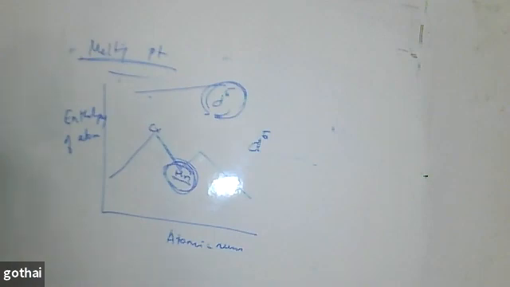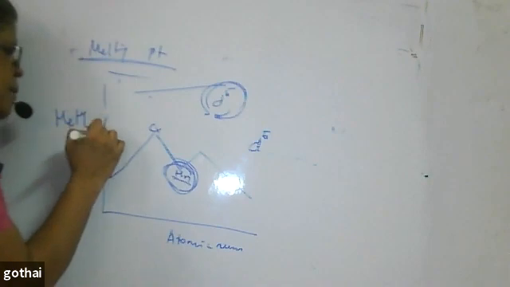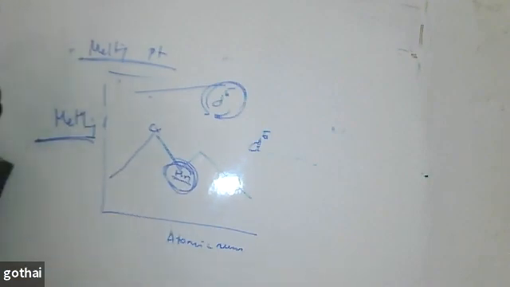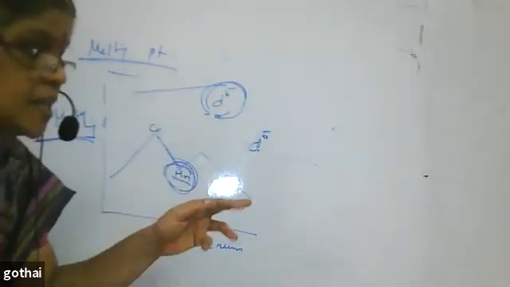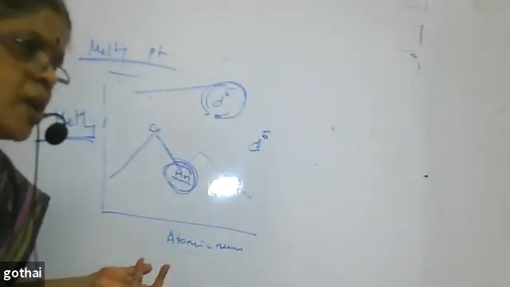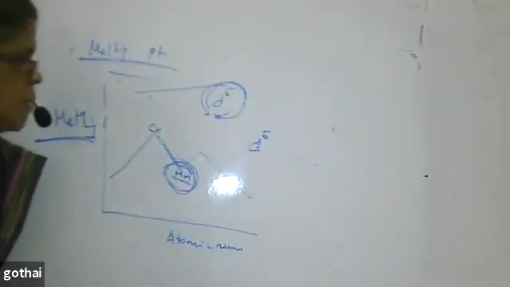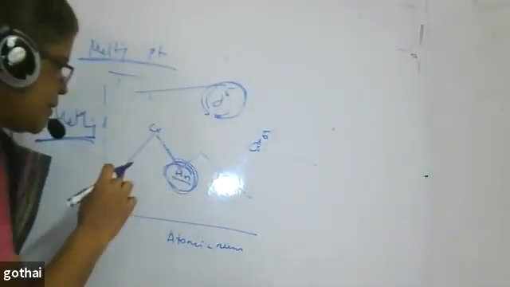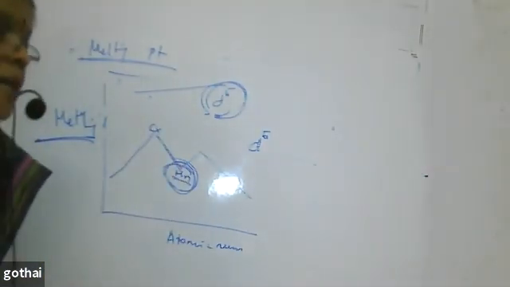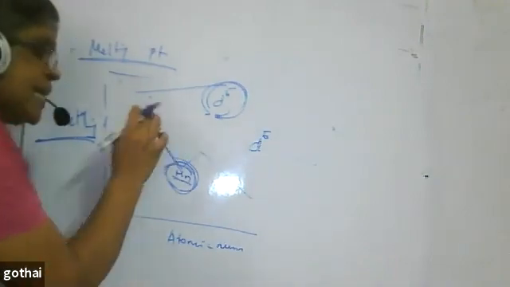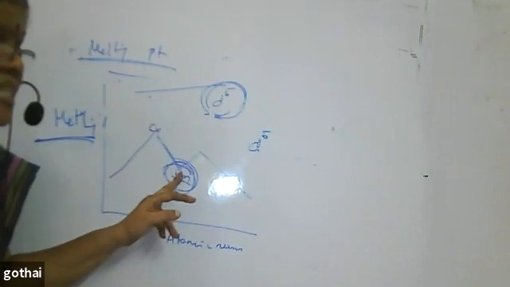Understand? Then this is the same thing when I give for melting point also. Enthalpy of atomization, melting point almost the same. Melting point is nothing but energy required to convert a solid into liquid state. How will a solid be converted into liquid state? The force of attraction has to be broken. Here metal bonding becomes stronger. Why? The number of unpaired electrons increases. So metal bonding becomes stronger, so melting point increases.